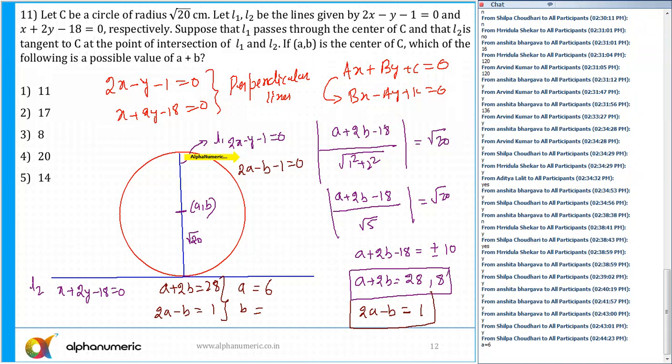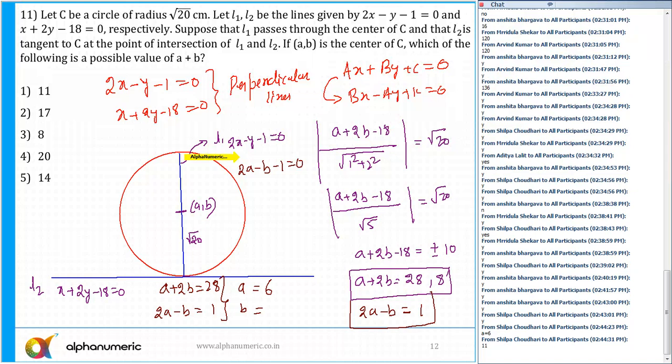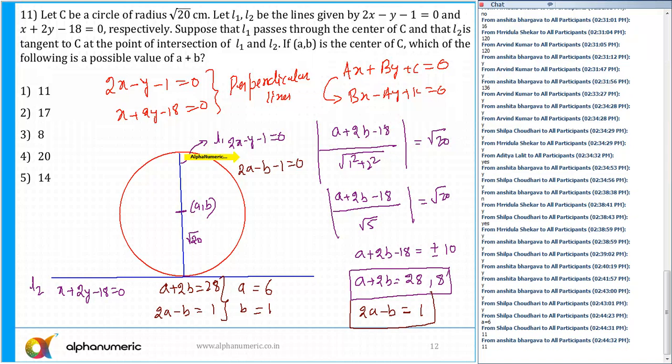What about B then? If A is equal to 6, so 2 into 6, B is equal to 11. Yes. So 6. Okay, so that is here. So A is equal to this and B is equal to this one.